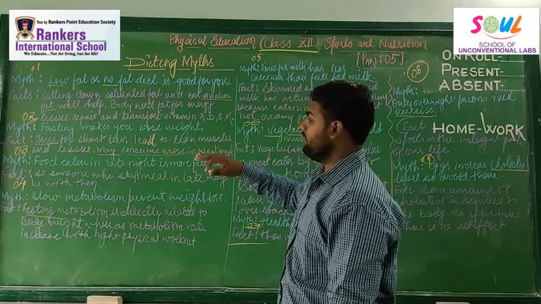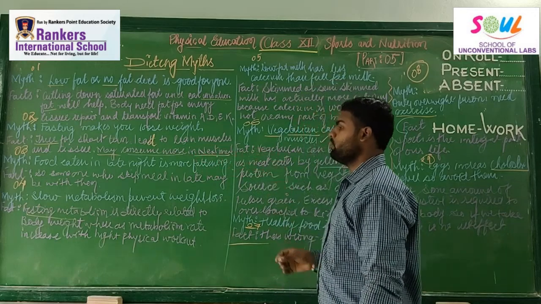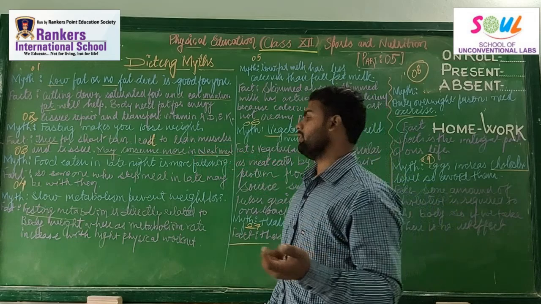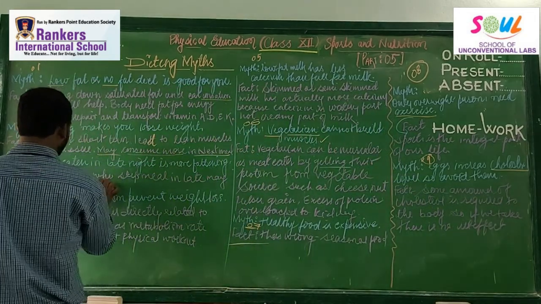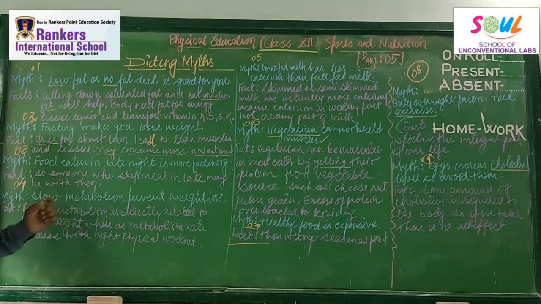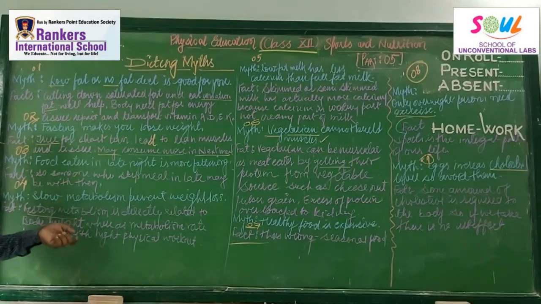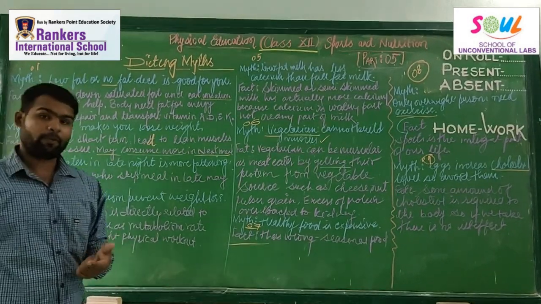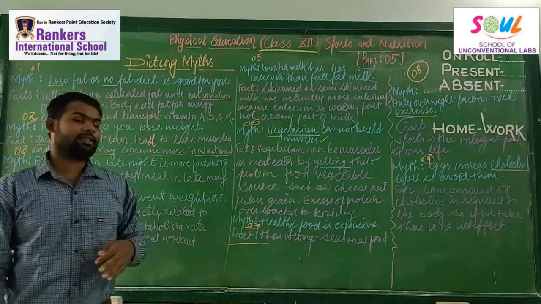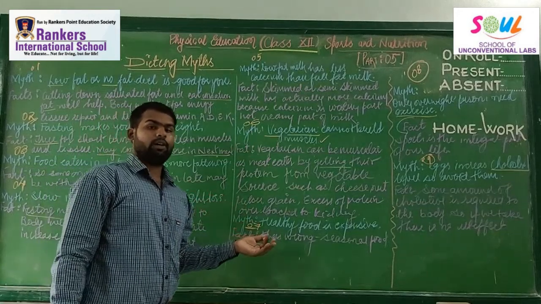Next is: food eaten late at night is more fattening. If someone skips the meal in the morning, it will be affected. Next: slow metabolism prevents weight loss. It is true that it is directly related to weight, but the metabolism rate also increases with physical workout, right?